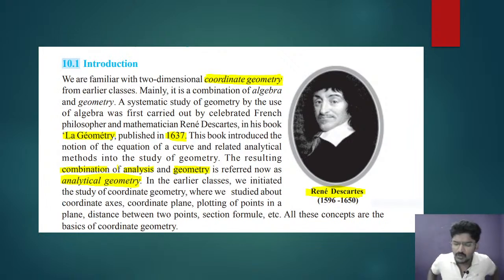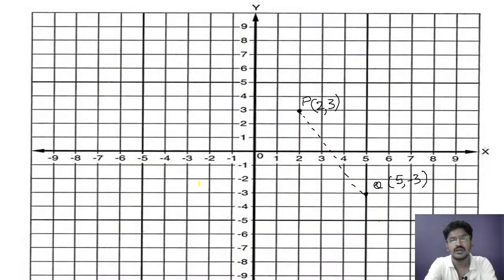This coordinate geometry has already started in the 10th standard. That is the first thing. And you all know about the Cartesian plane, that is your graph sheet, that also you know. And Rene Descartes was the first person who started our analytical geometry, and in 1637 he introduced the book, that is La Géométrie. Clear? Okay. So now let us continue our straight line topic with these 2 points.